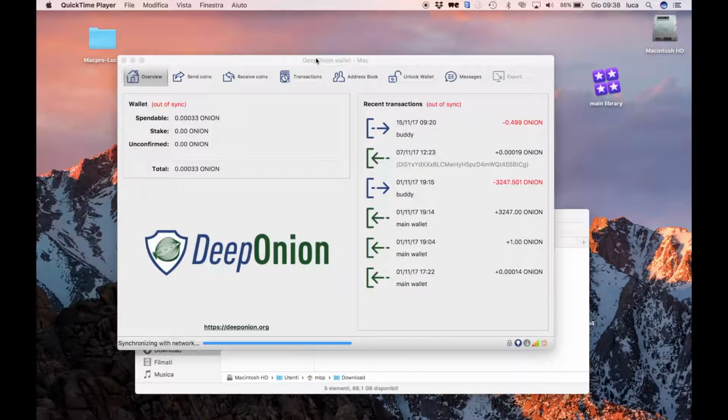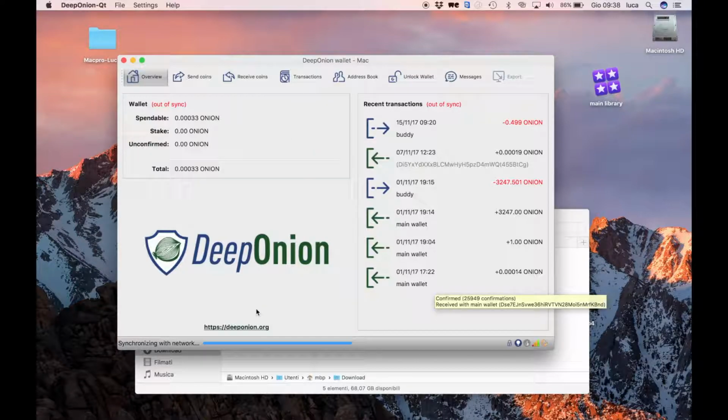Today I'm gonna show you how to import a new fresh wallet. Here you see that this wallet is gonna synchronize and download the blockchain. As you see, it starts refreshing and is almost finished, because I haven't updated for a long time. Anyway, when it finishes, you'll see the out of sync sign disappear and we're back in business.